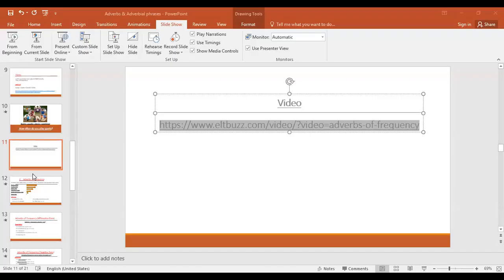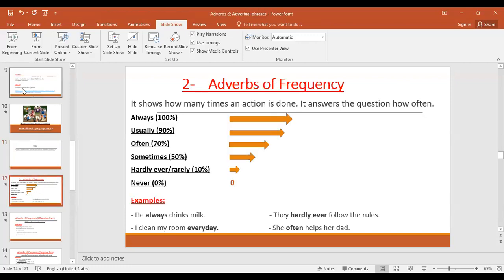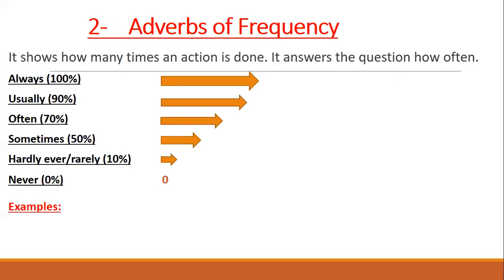All right. Back again to our lesson. And I hope it's clear for you now what the adverbs of frequency are. The adverbs of frequency show how many times an action is done. They give information about how often or how many times you do this action.